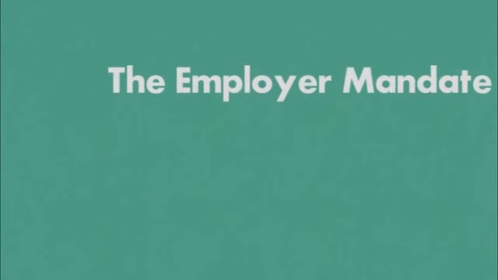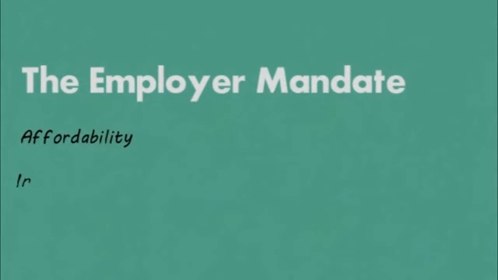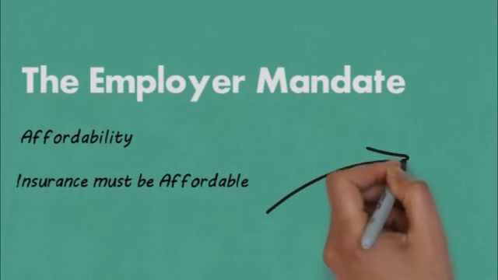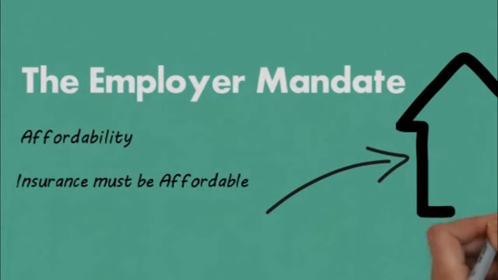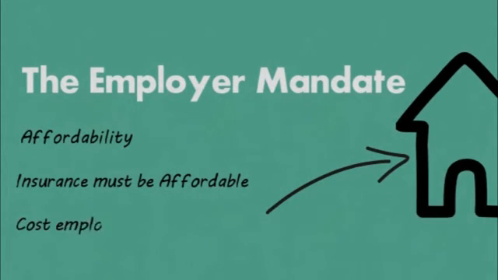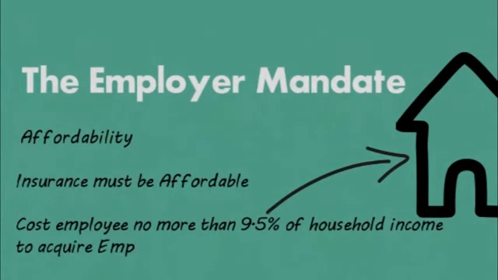Finally, if you do exceed the FTE threshold in 2015 or 2016 and are offering insurance to your employees and their dependents, the insurance must also be affordable. The ACA defines affordable insurance as insurance where the cost of an employee to access employee-only coverage is not greater than 9.5% of the employee's household income.